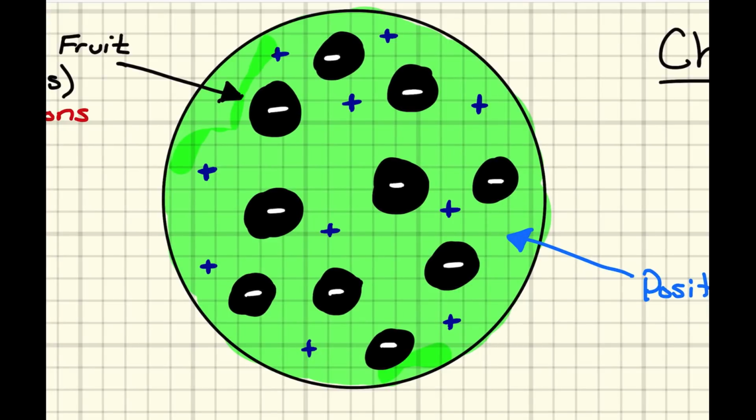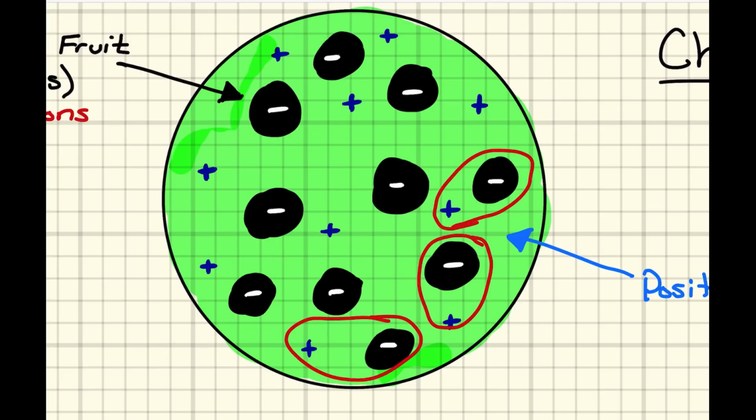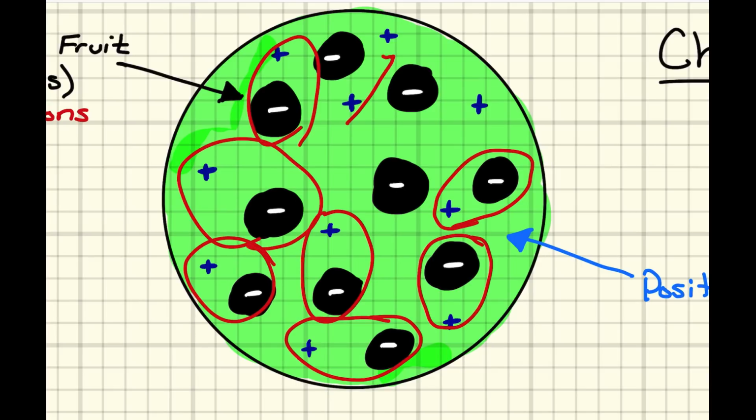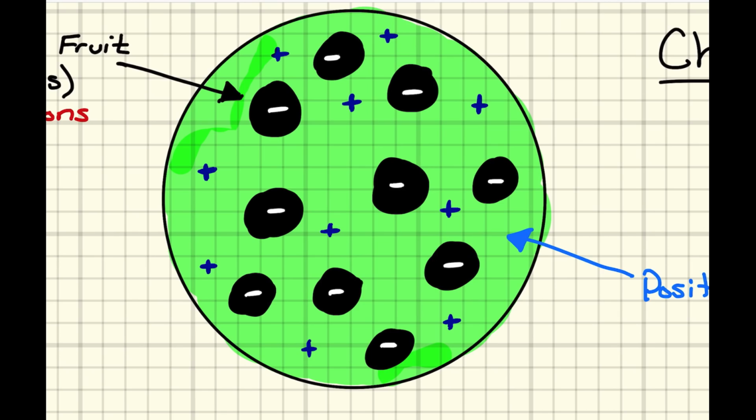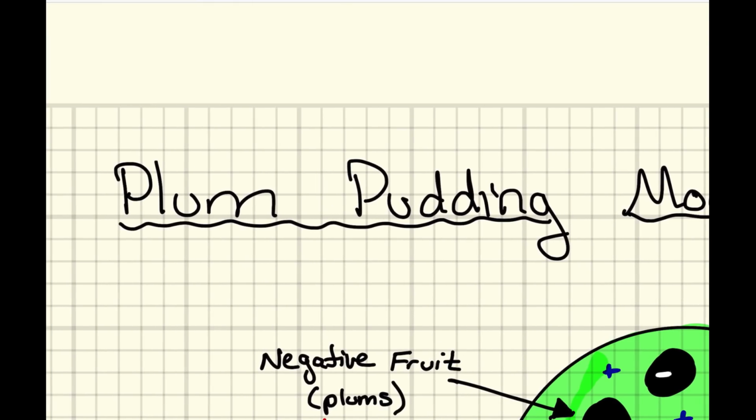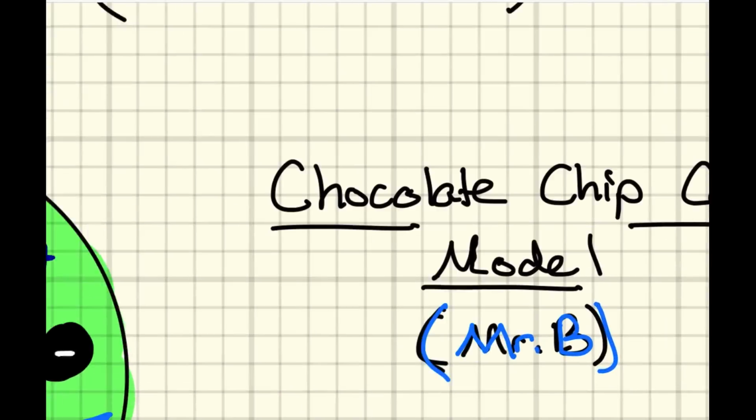Now, if you look closely here, you'll also see that for every negative, there should be a positive. So there's a negative positive pair, there's a pair, there's a pair, and here's a funky pair right there. Every negative is balanced out with a positive. That means that the positives and negatives cancel each other out, and these particles are happy to kind of exist in this positive-negative pair relationship.